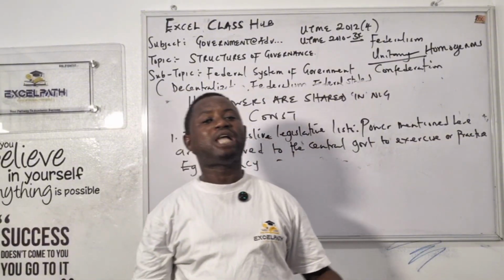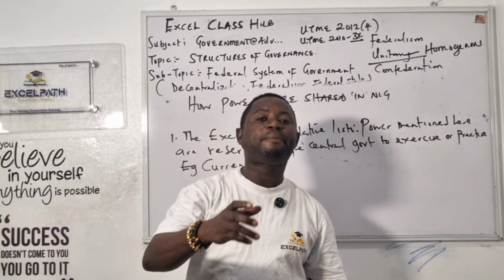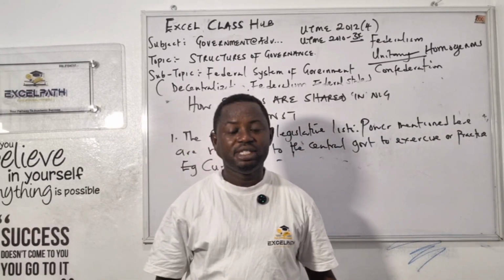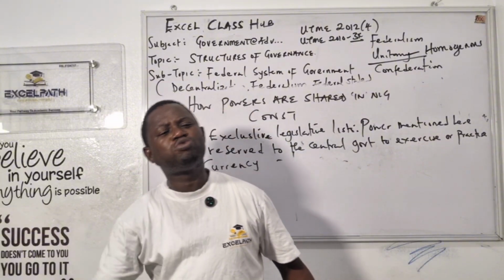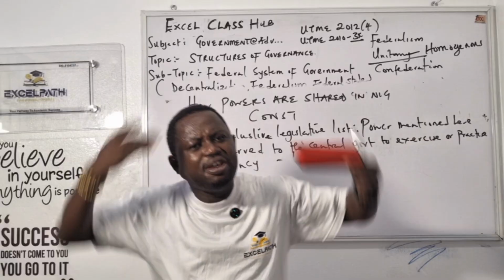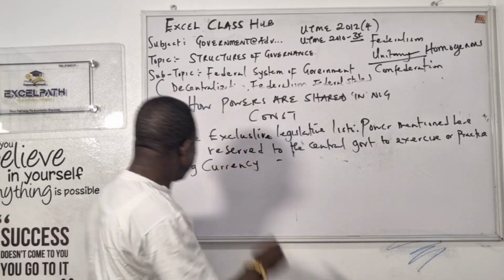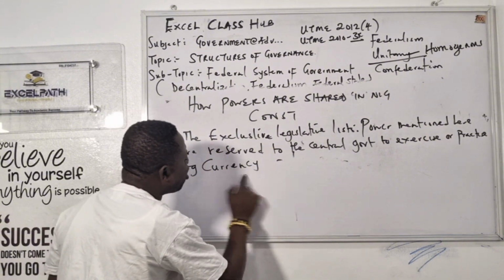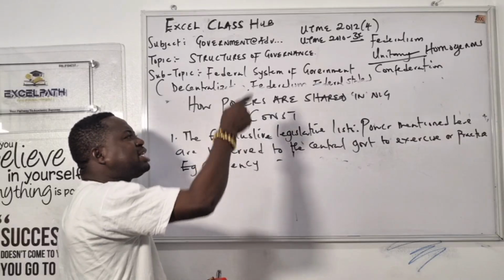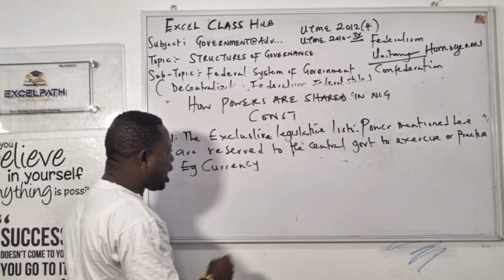If CBN can print money, that means everybody will have money. Why can't government print money and give everybody 1 million naira so poverty will reduce in Nigeria? Because there will be too much money in circulation, and that is what we call inflation. Do you get now? So an example of this is the central government's currency. You can see CBN, Central Bank of Nigeria. Another example here is immigration.